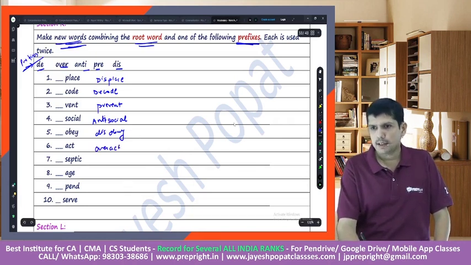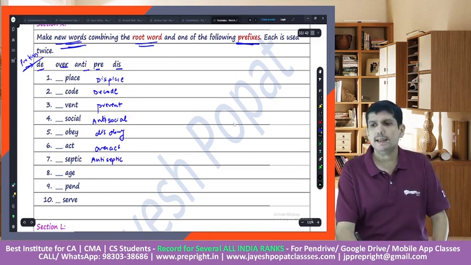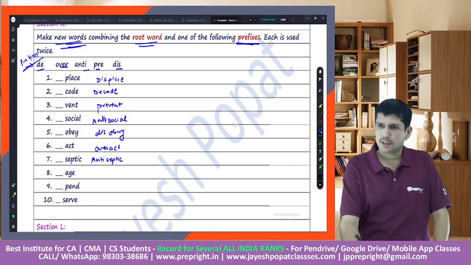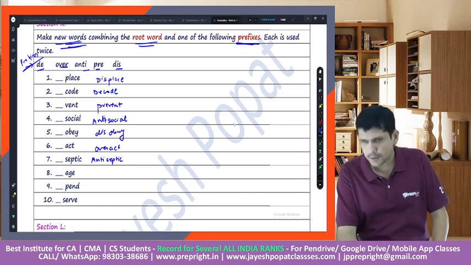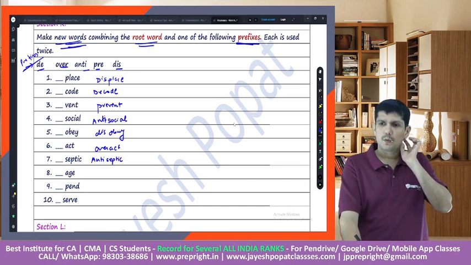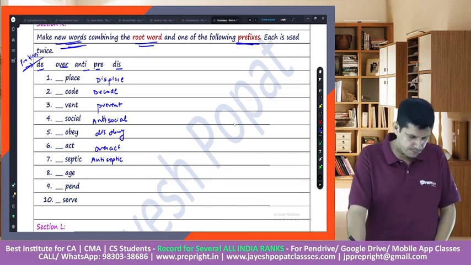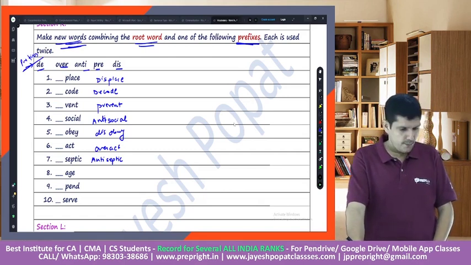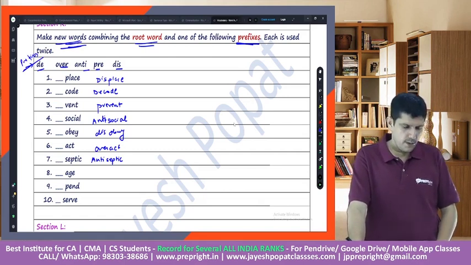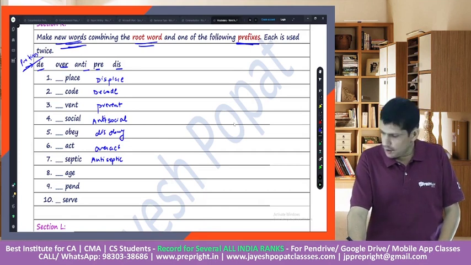Then septic. Antiseptic, pretty easy. Age. What would fit with age? Quickly into the chat.